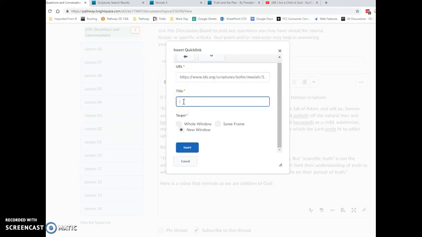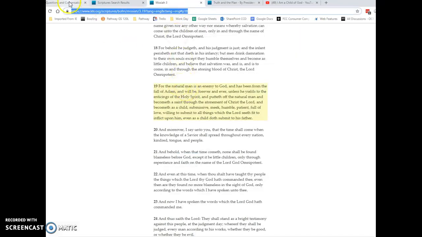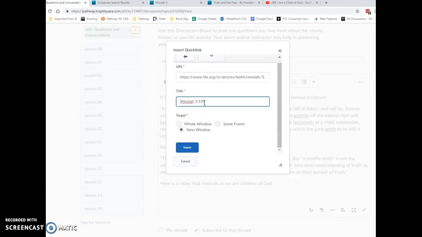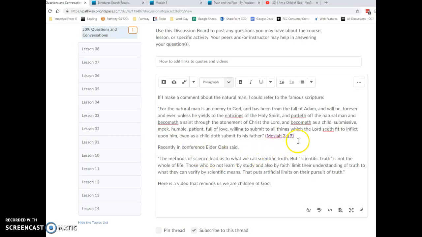And then the title I give it is Mosiah 3:19, in parentheses. I think it's 19, isn't it? Yeah, 3:19. Close parenthesis. And I'm going to make sure the new window is clicked, and then I'm going to click on Insert. And what that does is it puts in a link to my Mosiah 3:19.